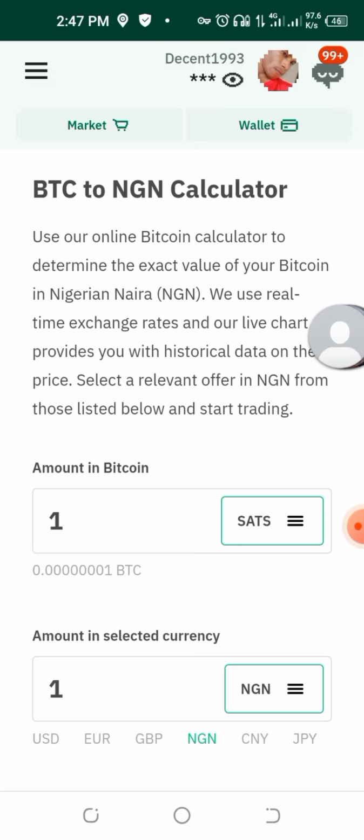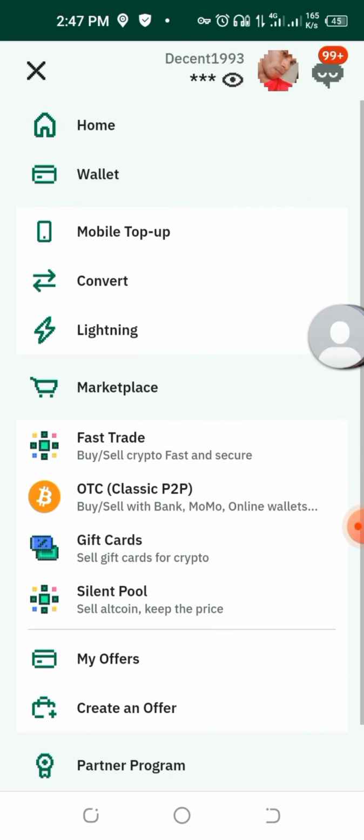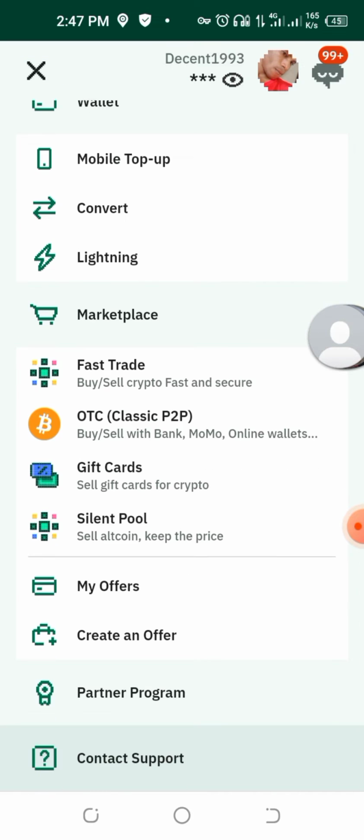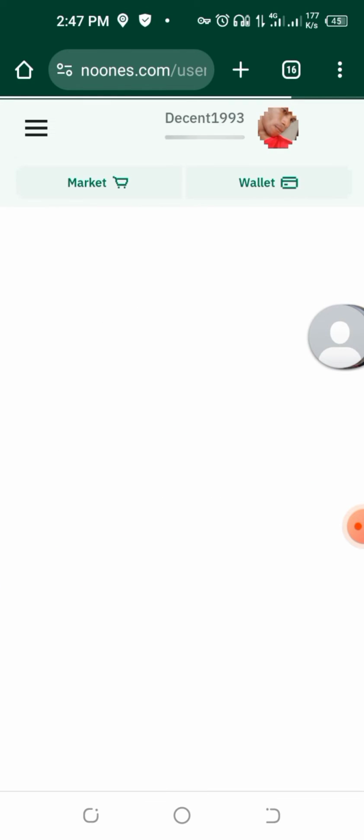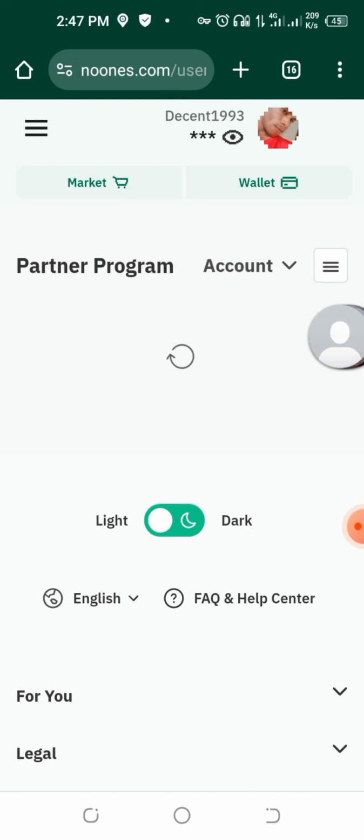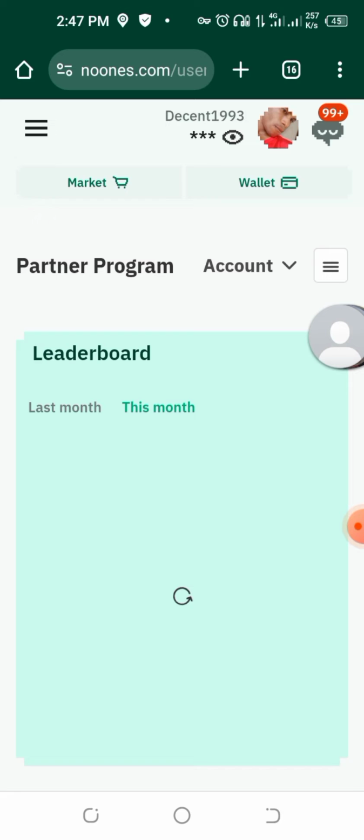After you have registered on this website, this is what you are going to do. Watch carefully and do it perfectly. Click on this side, these three dots, go down like this. You can see Partner Program. Click on this Partner Program. Wait, when you click, let it load. You can see it's loading. Just wait.